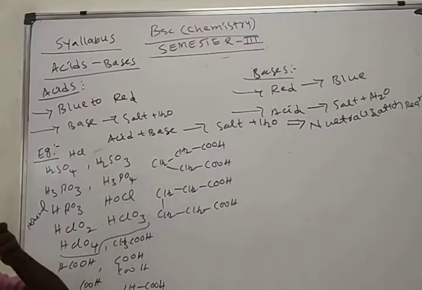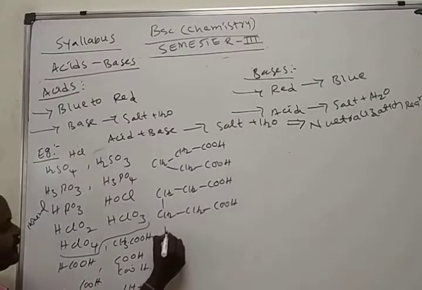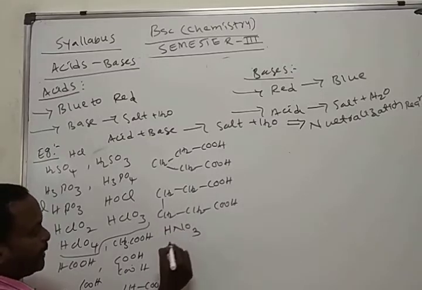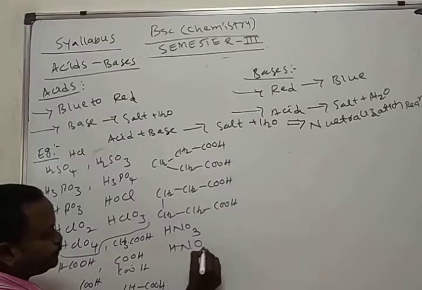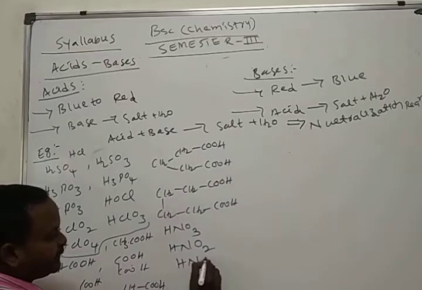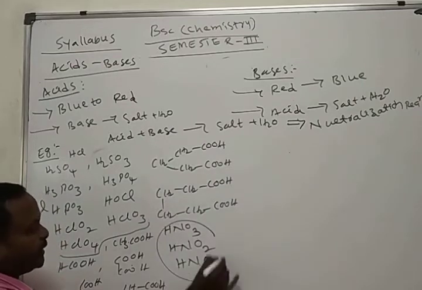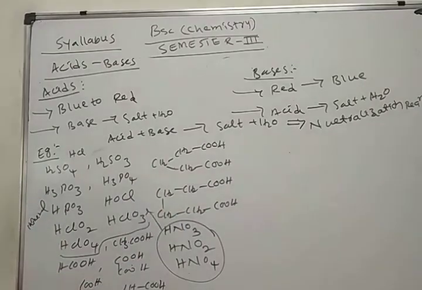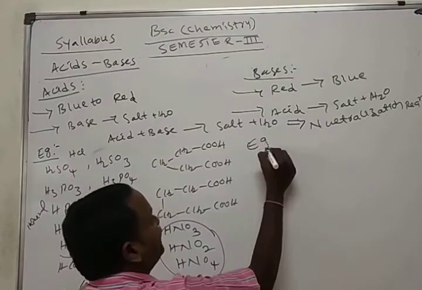These are some examples. Nitric acid is also there, nitrous acid is there, pernitric acid is there. All those are mineral acids. These are the examples for the acids. Then in continuation we will see the bases.